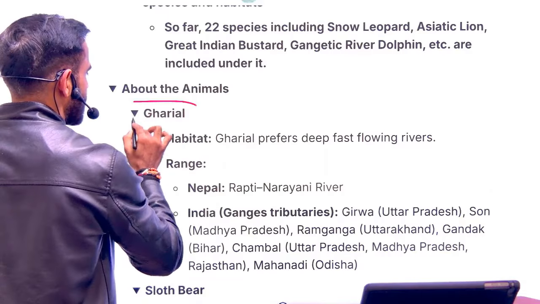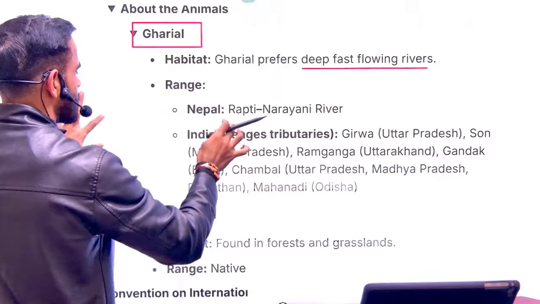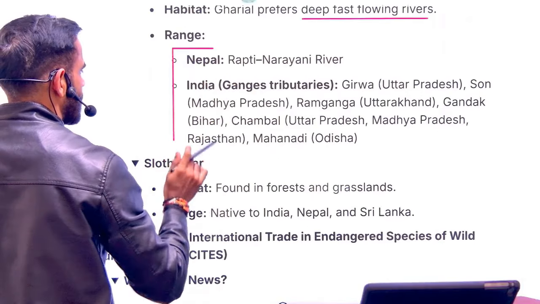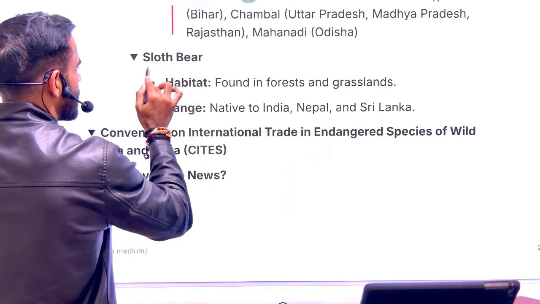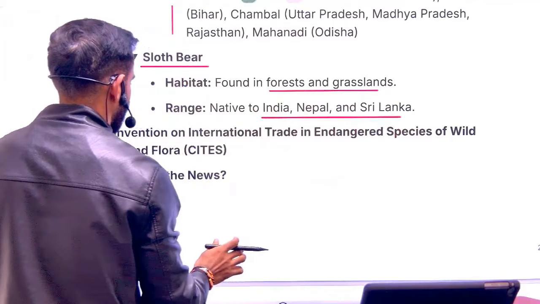Now, as far as gharial is concerned, they are found in the deep, fast-flowing rivers. They are found in Nepal. They are found in India. As far as sloth bear are concerned, they are found in the forest and grassland. They are found in India, Nepal, and Sri Lanka.